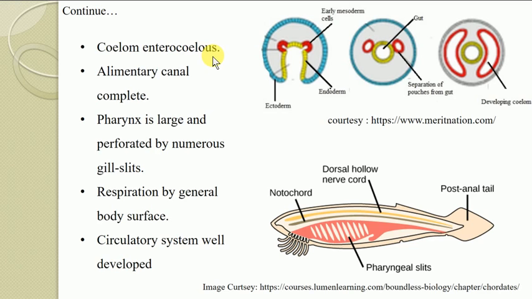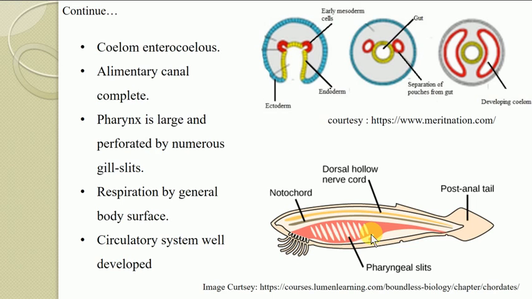So this organism has an enterocoelous coelom which is reduced particularly at the pharyngeal region. This is due to the development of the atrium. Then the alimentary canal is a complete one. The pharynx is large and is perforated by numerous gill slits. So here you can see this is the pharyngeal region, and it is perforated by numerous gill slits, which is another characteristic feature.